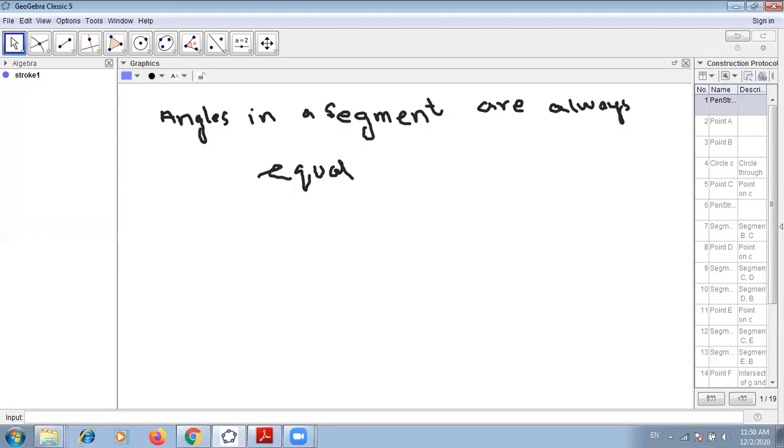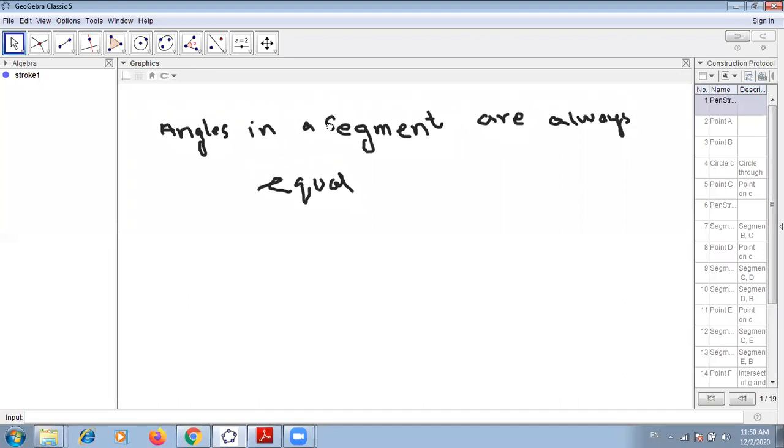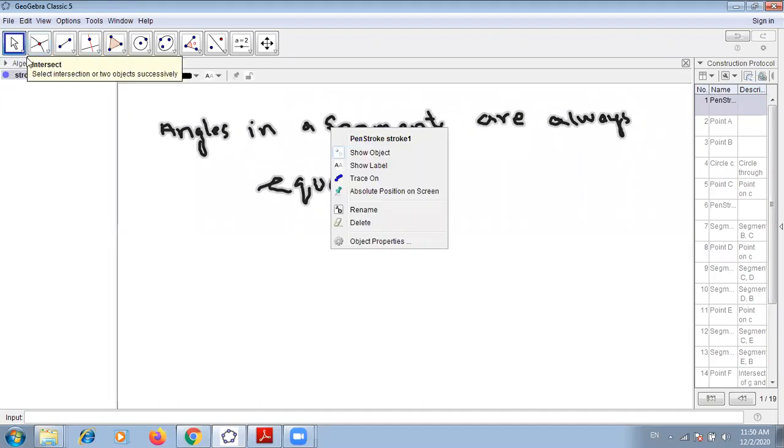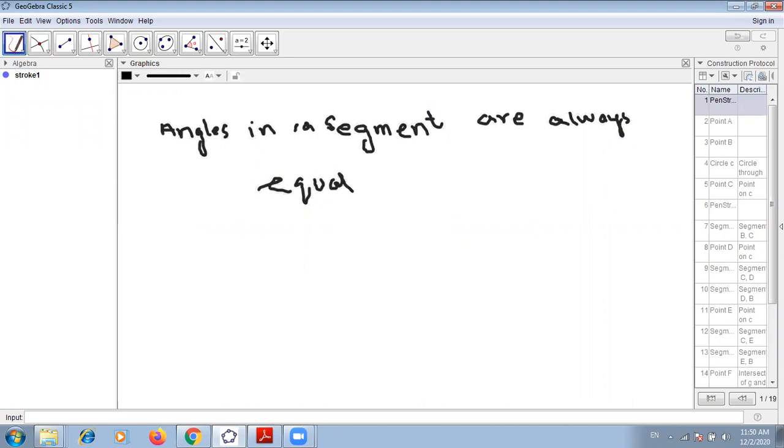So our third theorem related to angle and segment: angles in the same segment are always equal. Let me correct this statement: angles in a same segment are always equal. So you have to remember that angles in the same segment are always equal.